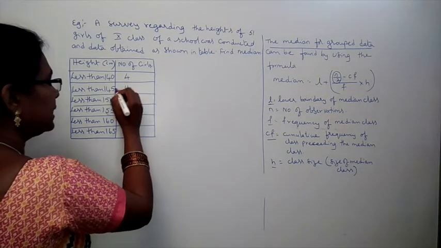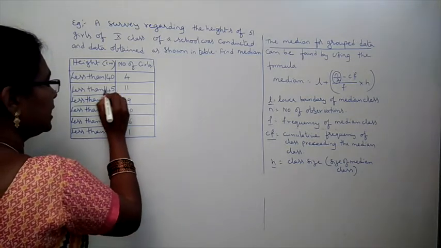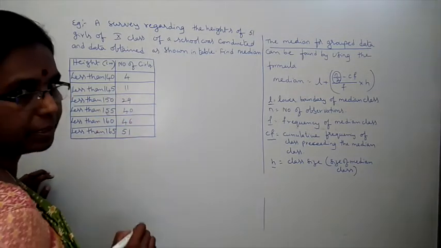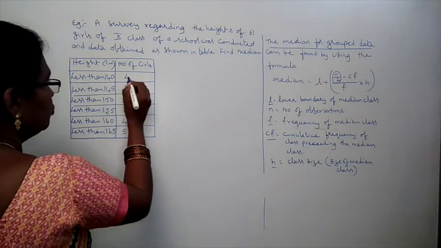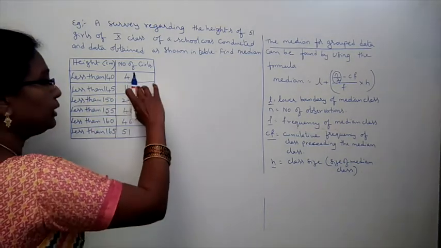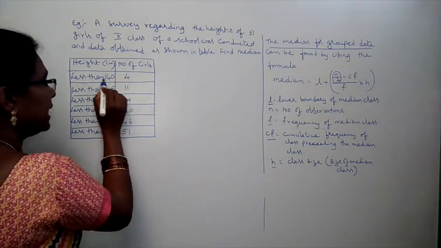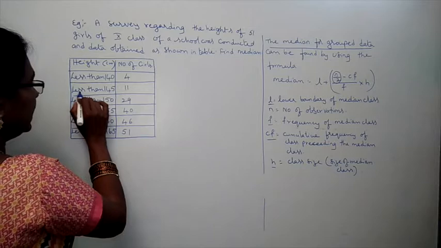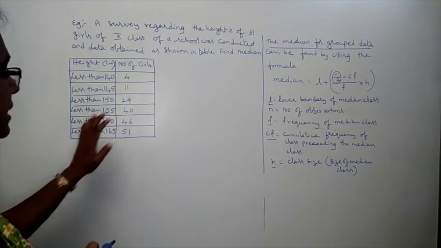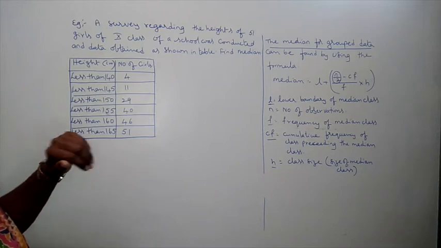Now 4 plus 7 members will get 11. That means 145 height students are only 7 members. Now 4 plus 7, 11. That means this is called cumulative frequency. This is not a frequency, because here less than 145 centimeter height, 11 students. Means up to 145, 11 students.